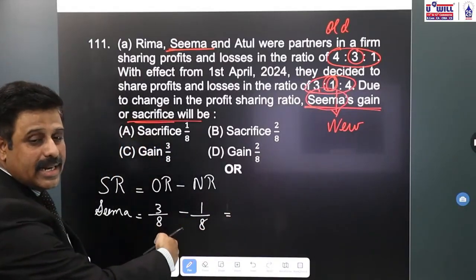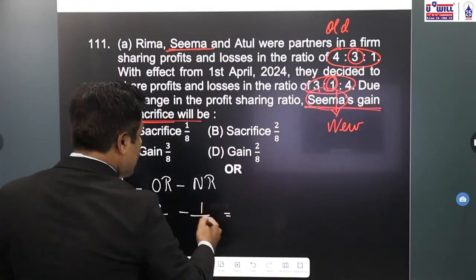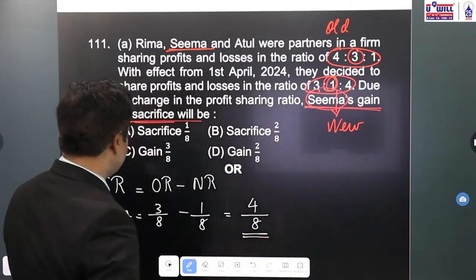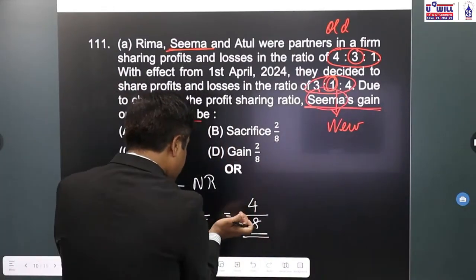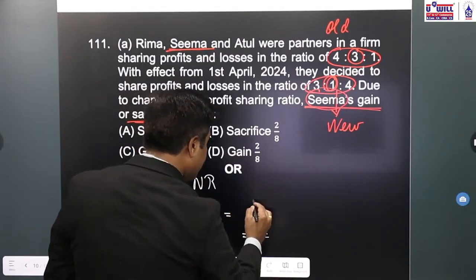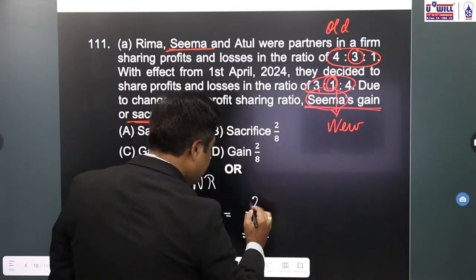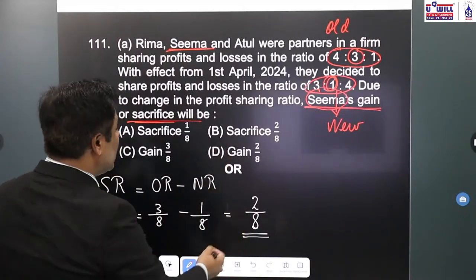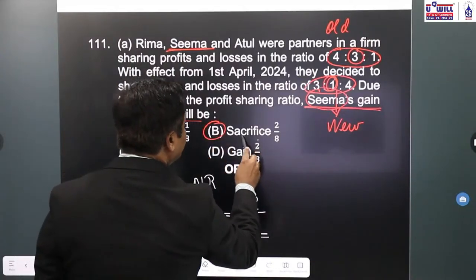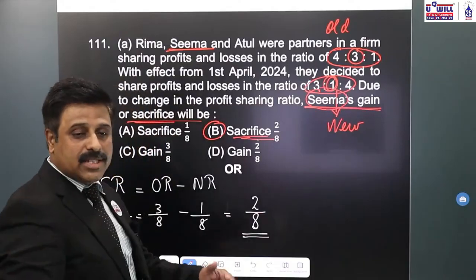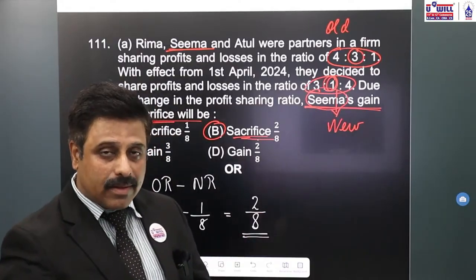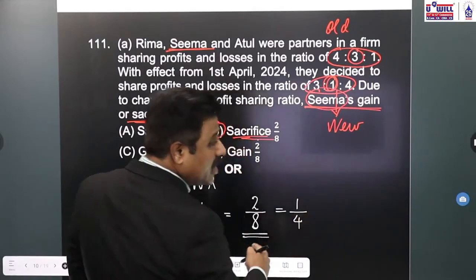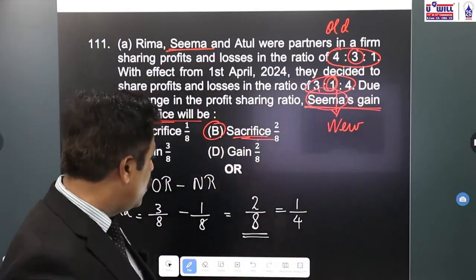Since the denominator LCM is already 8, what will be 3 minus 1? 3 minus 1 will be equal to 2/8. Answer: sacrifice is positive, so it is sacrifice only. Instead of 2/8, 1/4 can also be given. You can reduce it further into 1/4. Check the options properly in the question. It may be 2/8 or 1/4. Anyone will be given to you.